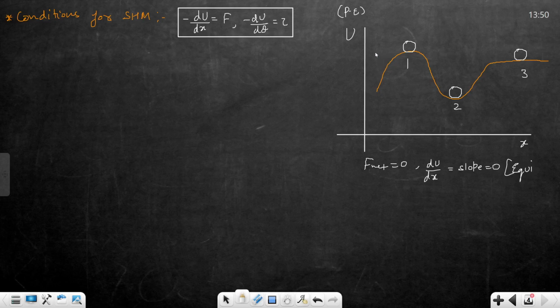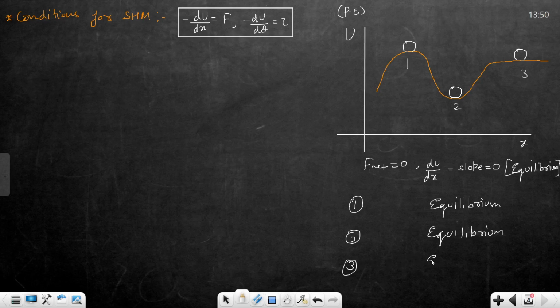You can clearly see that the slope is 0. So all these points are equilibrium. The first one is also equilibrium, the second one is also an equilibrium, and the third one is also an equilibrium.